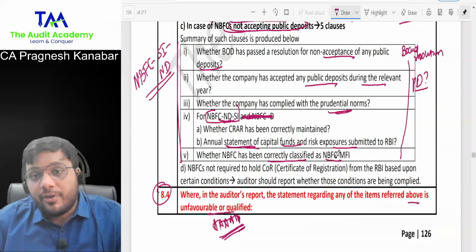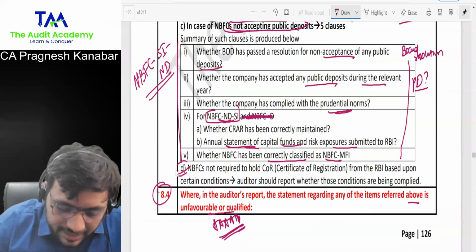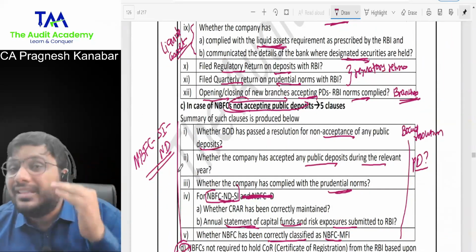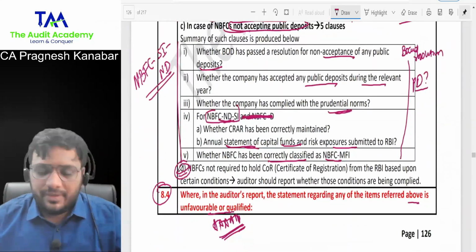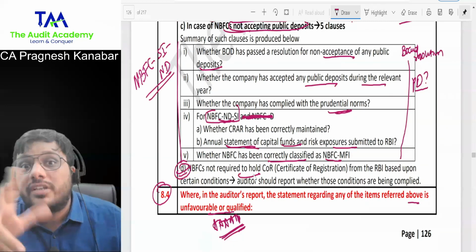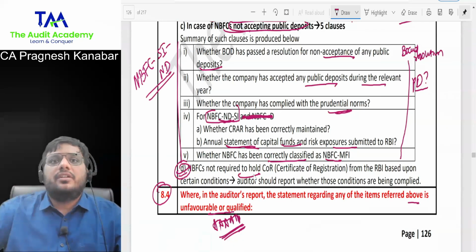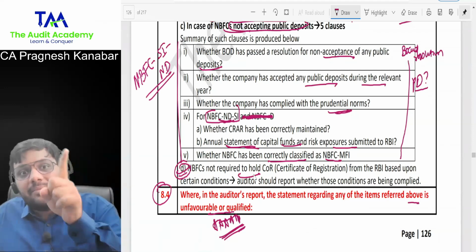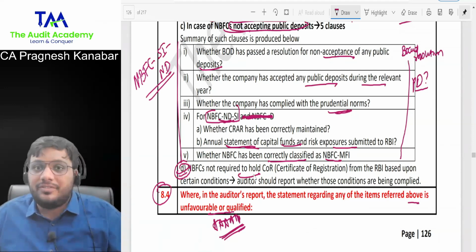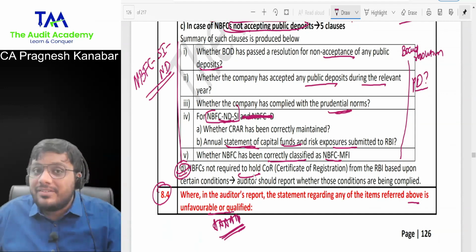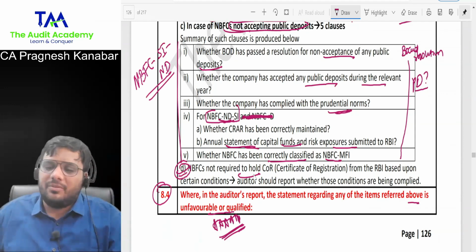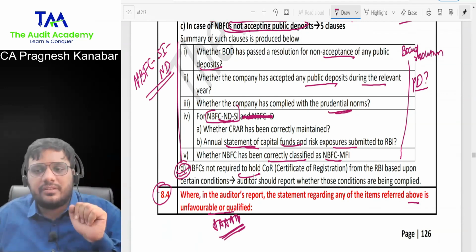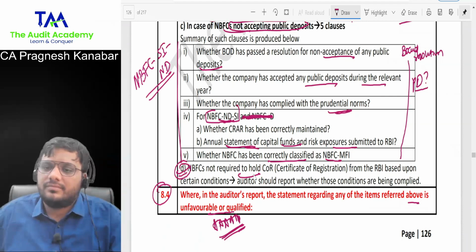Now, look at this last category, the fourth category. I said that the circular is into 3 categories. Actually, it is into 4, but 3 you need to remember. Fourth category, for NBFCs which are not required to hold a certificate of registration, their auditors need to check whether they are complying with the exemption conditions or not. Because if they are exempt, then there are some conditions, correct? Because if they violate those conditions, then they will have to go for registration.